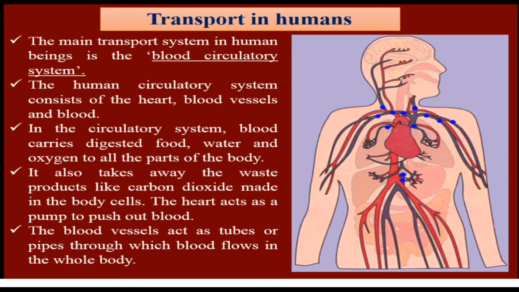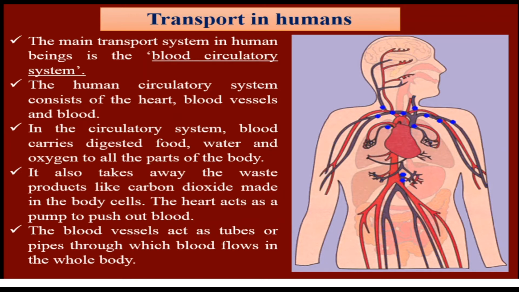In the circulatory system, blood carries digested food, water, and oxygen to all the parts of the body. It also takes away the waste product like carbon dioxide made in the body cells. The heart is an important part that pumps to push out blood. The blood vessels act as tubes or pipes through which blood flows in the whole body.